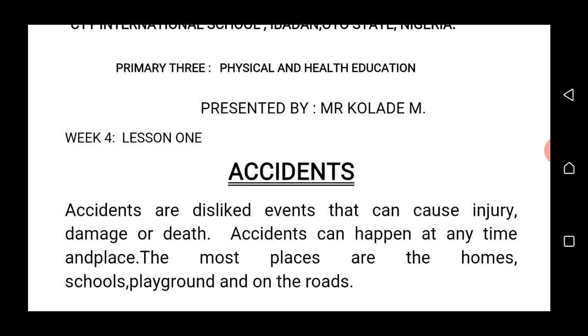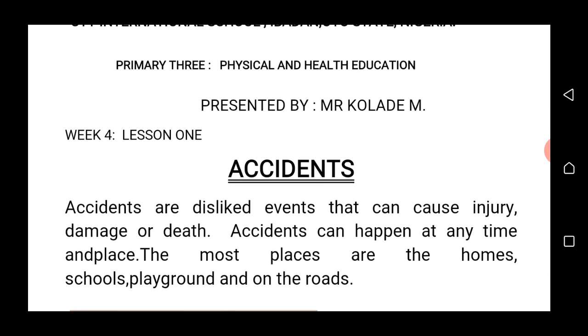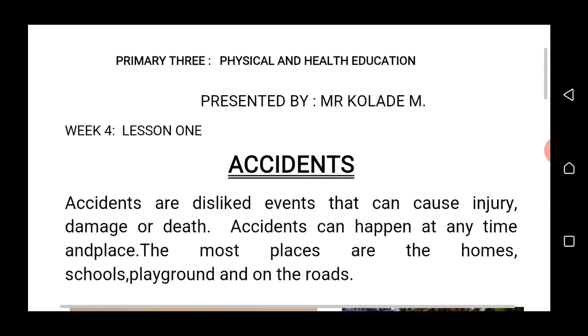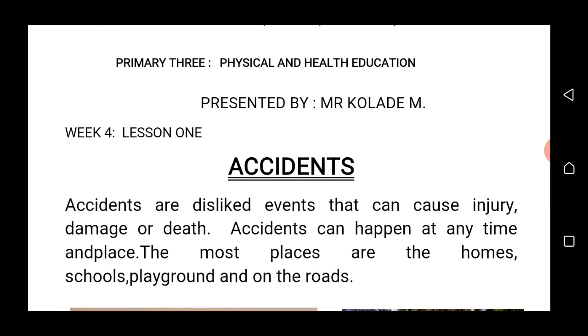we mentioned homes. Yes, there are home accidents. Accidents can happen at home when one is not careful. Yes, we shall show ourselves images on this. Then schools, when children play rough, when they do not obey the rules and regulations in the school, this can lead to accidents.